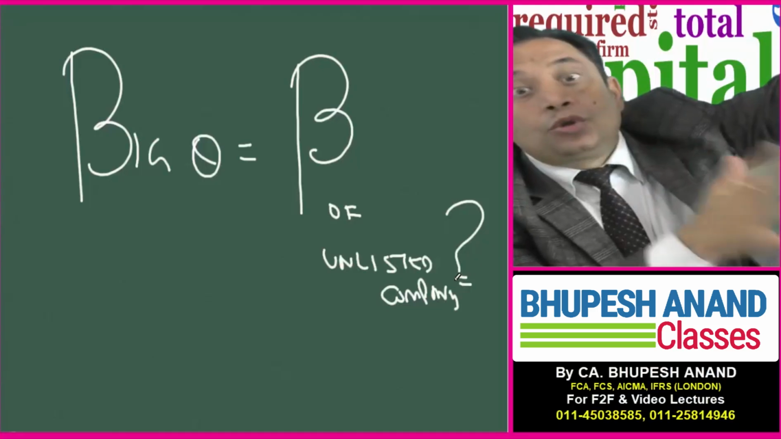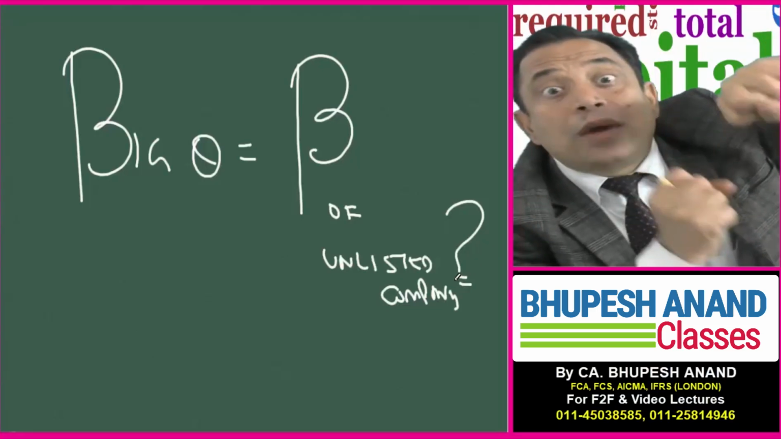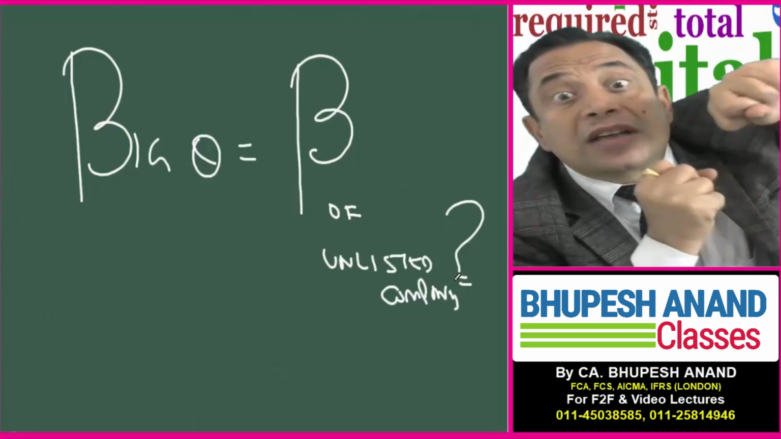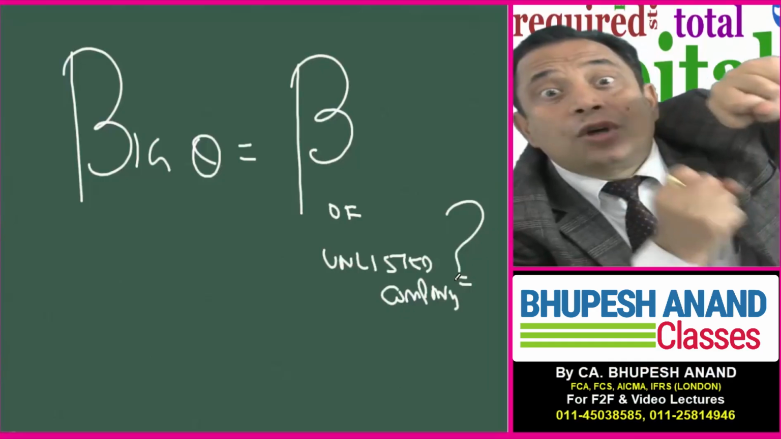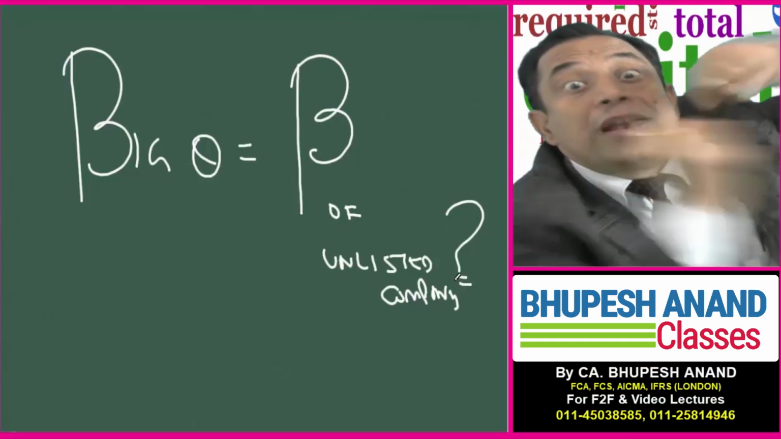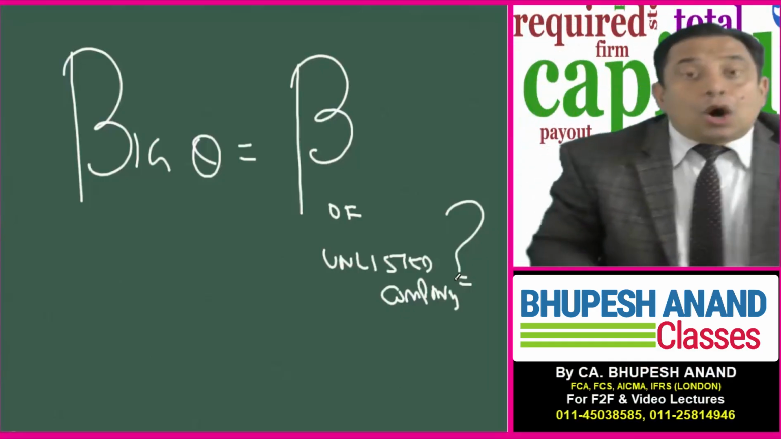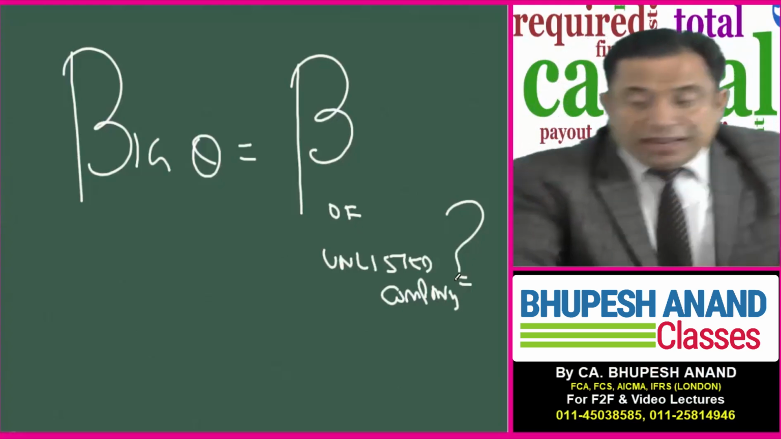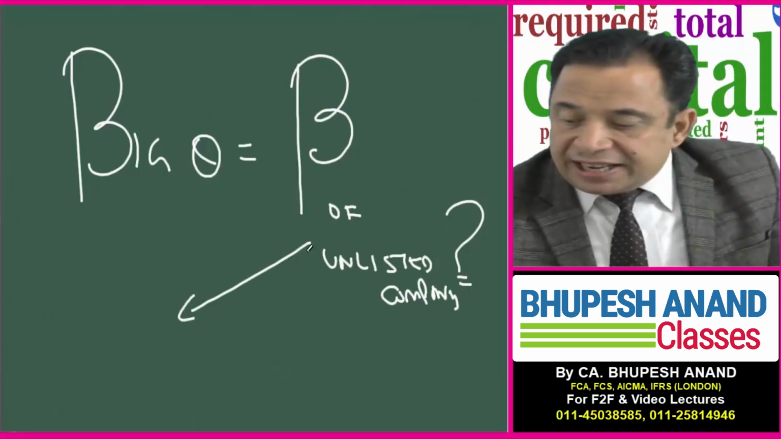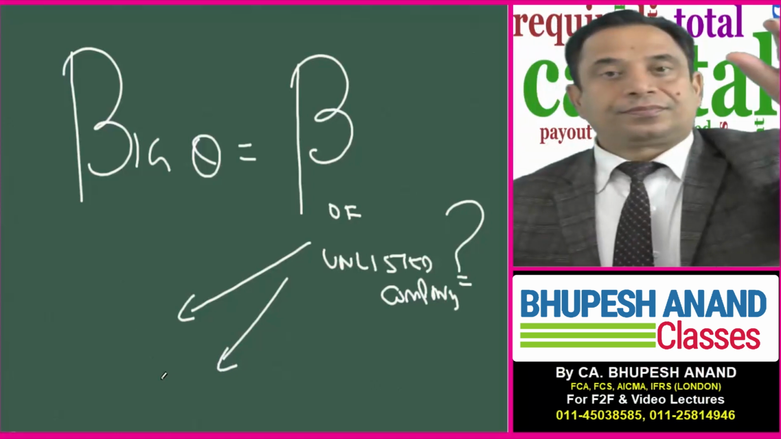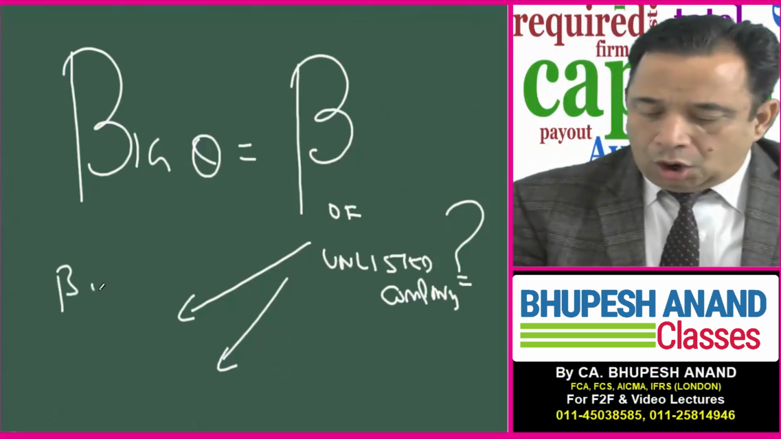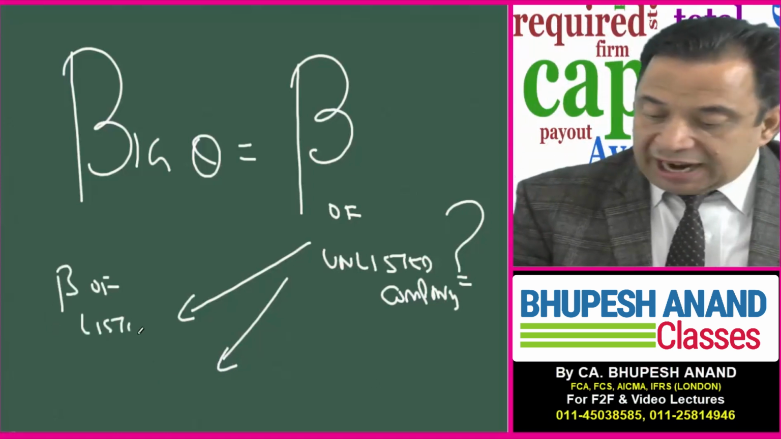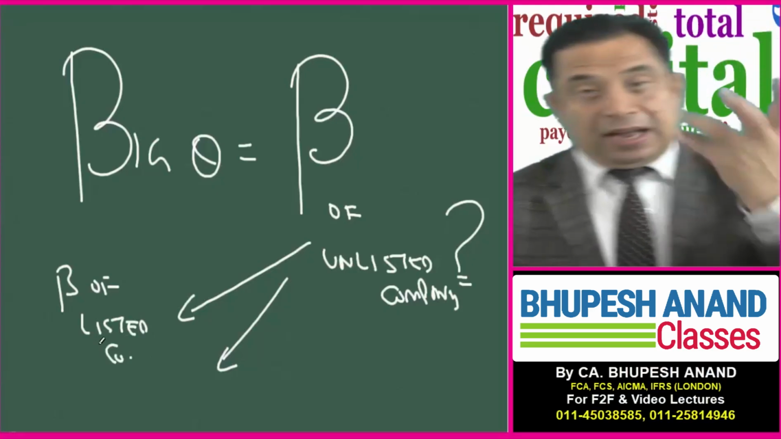So now the point is I want to calculate the beta of an unlisted company because I want the market price. Why do I want the market price? Because I want to value that company. So how to calculate beta? For calculating beta of an unlisted company, I will take the help of beta of listed companies, because the beta of listed companies I am aware of.